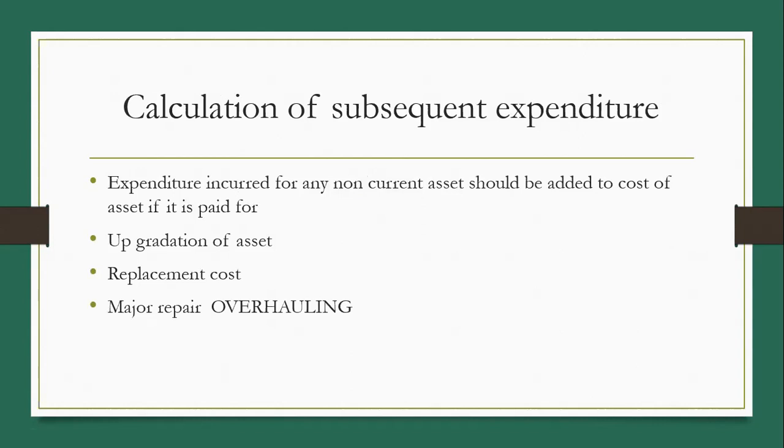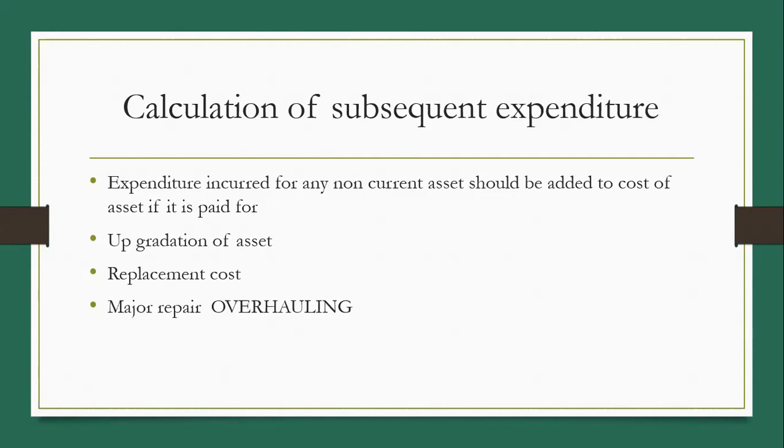Next part is how to treat subsequent expenditure, that is, future expenditure for a fixed asset. Once the installation is complete, we have to pay for maintenance expenses or operating expenses, repairs and maintenance cost, or major repairs.